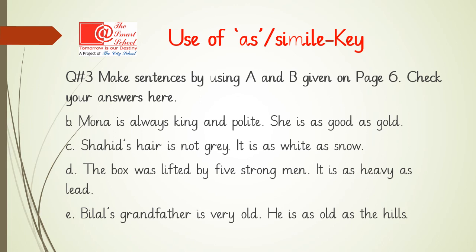She's as good as gold. Shahid's hair is not grey. It is as white as snow. The box was lifted by 5 strong men. It's as heavy as lead. Bilal's grandfather is very old. He's as old as the hills. Well done, guys. You have done a great job.